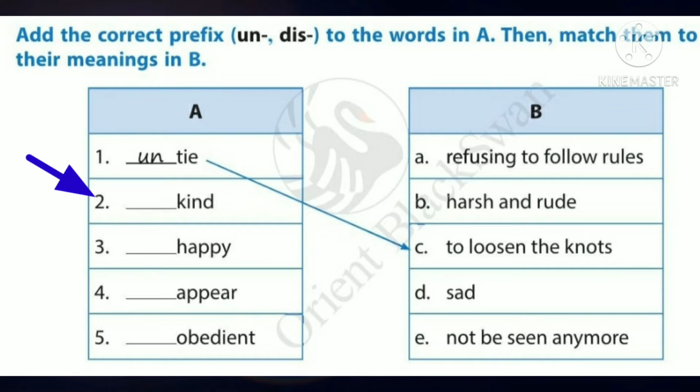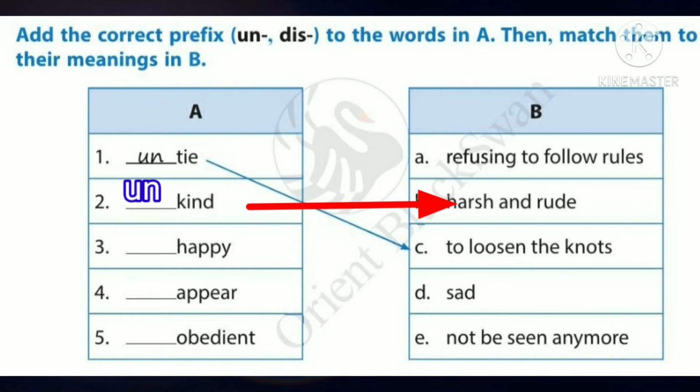Second one, dash kind. Unkind or diskind? Yes, it is unkind. What do you have to write there? U-N, unkind. And what's the meaning of unkind? Unkind means, see column B. Yes, unkind means harsh and rude. In column B, the second one, B, harsh and rude.